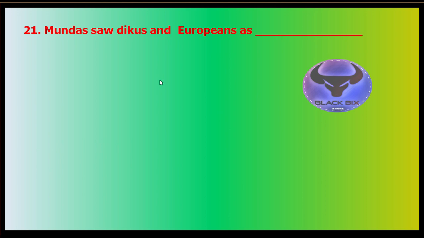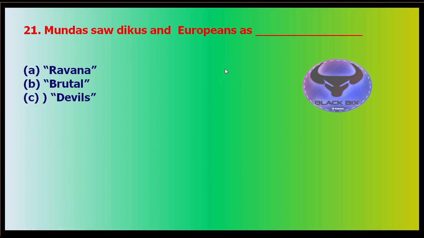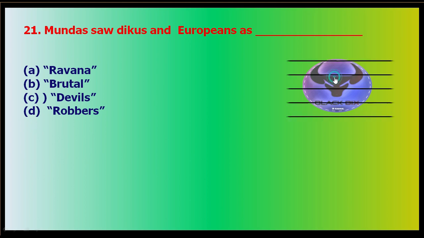Next one is question number 21. We had a total of 25 questions, and I hope you enjoy. Mundas saw Dikus and Europeans as what? They considered them as Ravana, as brutal, as devils, as robbers. And your time starts now.